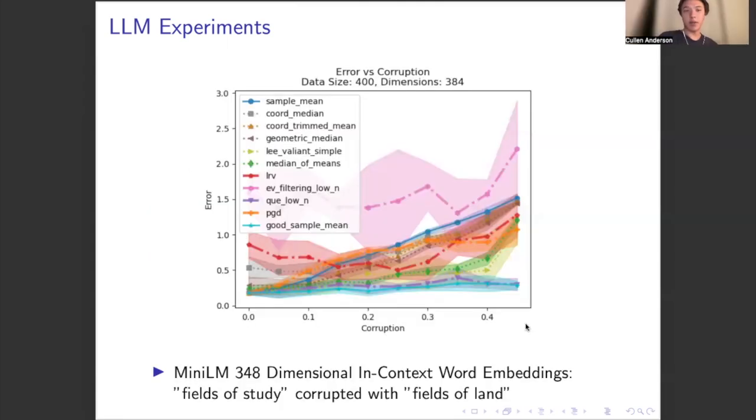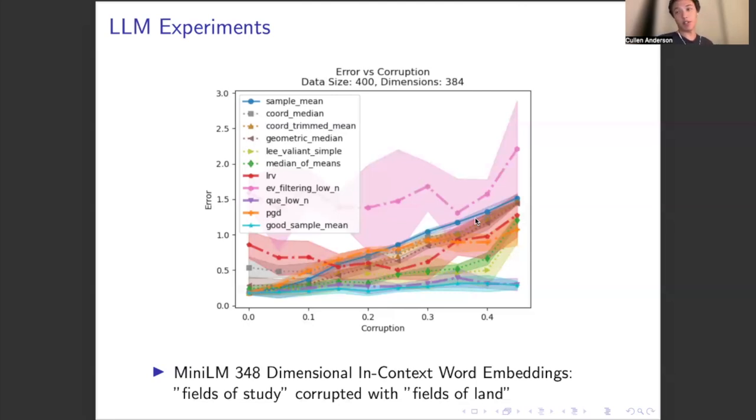Okay, so here's an experiment with the large language model embeddings. This is with Mini-LM, which has 384 dimensional embeddings. And we plot error on the y-axis versus the true corruption with a total data size of 400, which uses all 400 embeddings of fields of study. And we see that the sample mean error, this blue line over here, does indeed increase with corruption, showing that adding the fields of land does indeed corrupt this distribution and pull the sample mean away from the true mean.